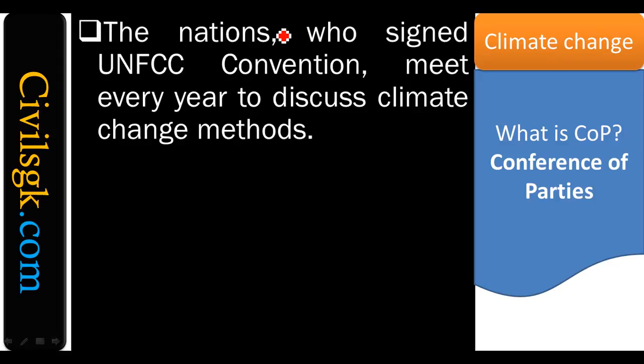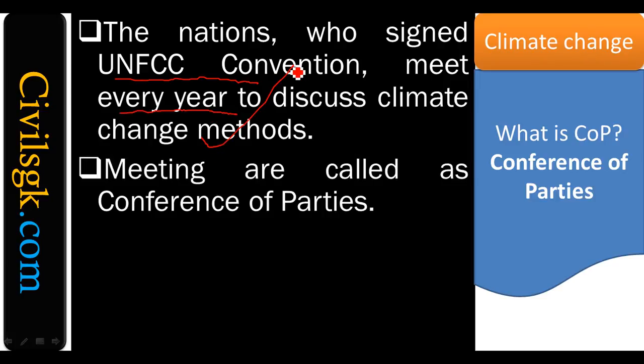The nations who signed the UNFCCC convention will meet every year to discuss climate change methods. Clear? Meetings are called Conference of Parties.